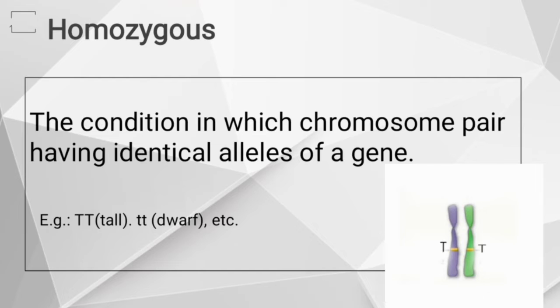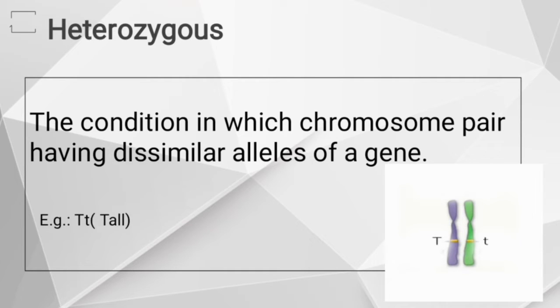When both genes or alleles are dominant, it is homozygous dominant, here capital T, capital T. When both alleles are recessive, it is homozygous recessive, small t, small t. Is it clear? What is the homozygous condition? The condition in which homologous chromosomes have identical alleles of a gene. If both alleles are dominant, it is homozygous dominant; if both are recessive, it is homozygous recessive.